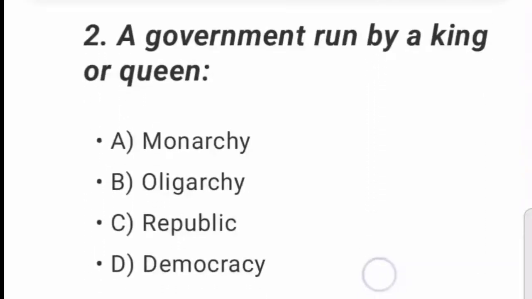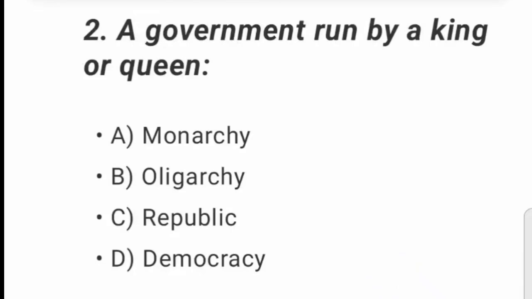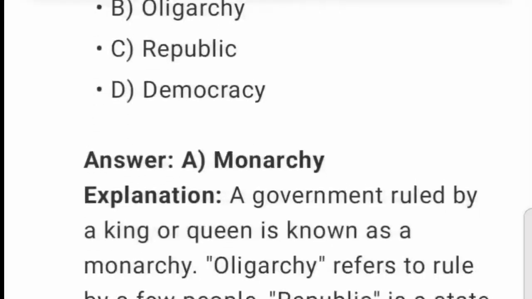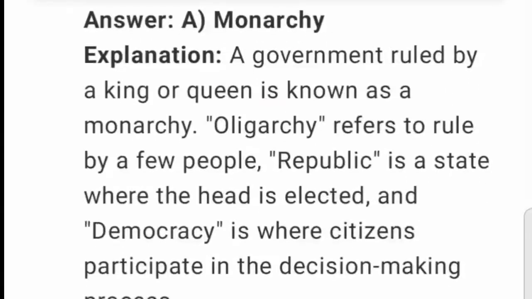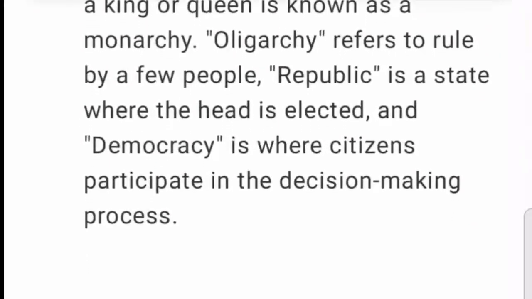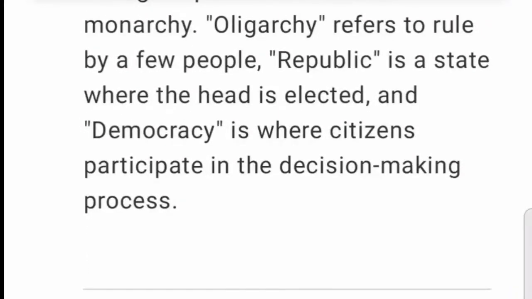2. A government run by a king or queen. A. Monarchy. B. Oligarchy. C. Republic. D. Democracy. Explanation. A government ruled by a king or queen is known as a monarchy. Oligarchy refers to rule by a few people. Republic is a state where the head is elected, and democracy is where citizens participate in the decision-making process.